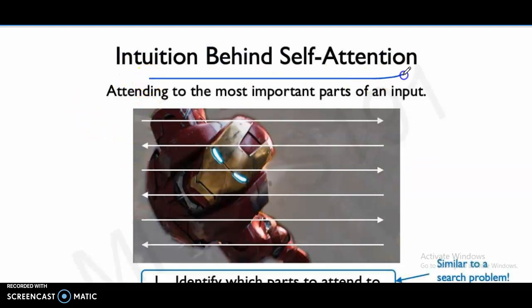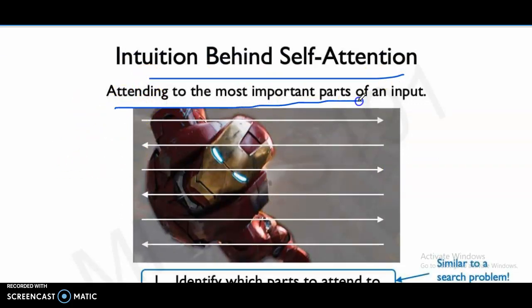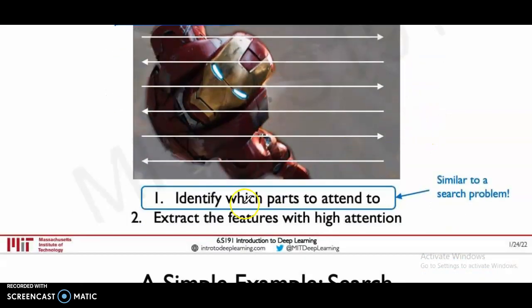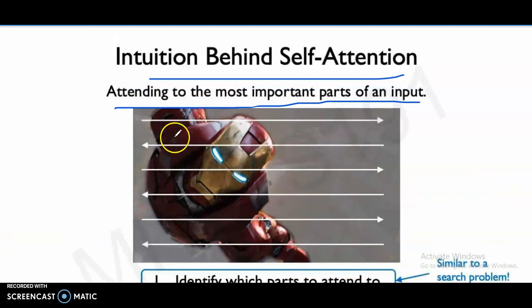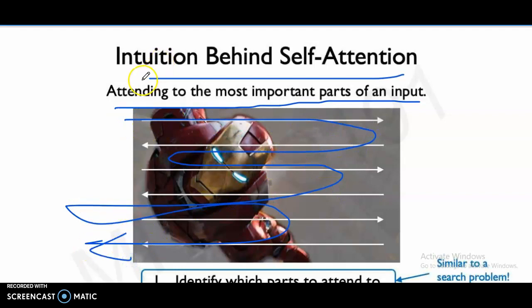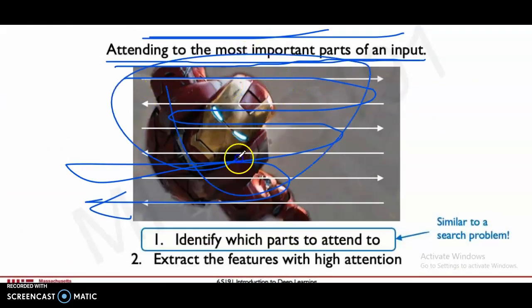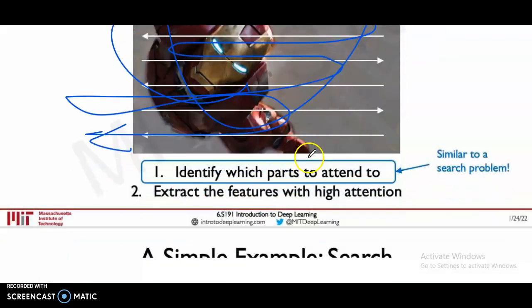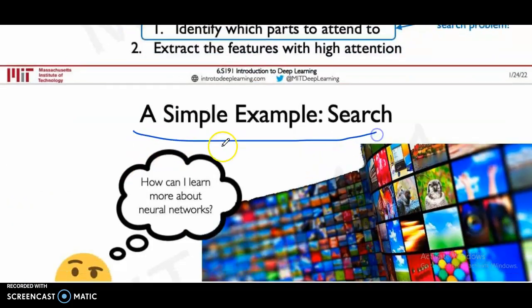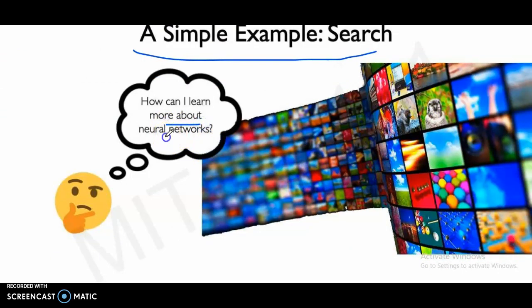Intuition behind self-attention: attending to the most important parts of an input. Identify which parts to attend to. It is similar to a search problem: extract the features with high attention. A simple example: how can I learn more about neural networks?